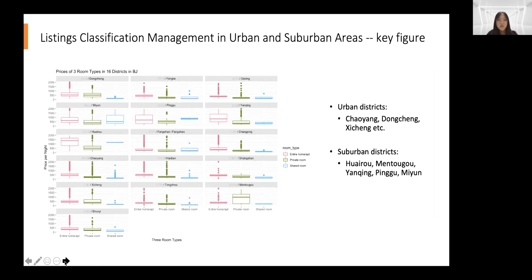For urban areas, the average price is about 500 RMB per night, which is a relatively high price compared with other cities in China. Also, due to the large population in Beijing, we need to keep collecting houses from urban areas and find more economical houses for renters like white-collar workers.